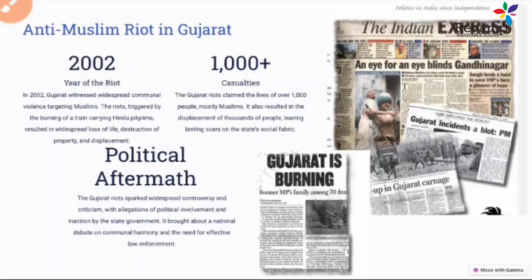It led to law enforcement order changes, and a lot of new debate was started. And that incident in Gujarat was so brutal that the Election Commission of India had to postpone the election in the state. So all these things that happened in Gujarat created a lot of change.